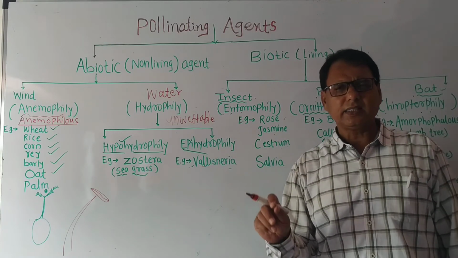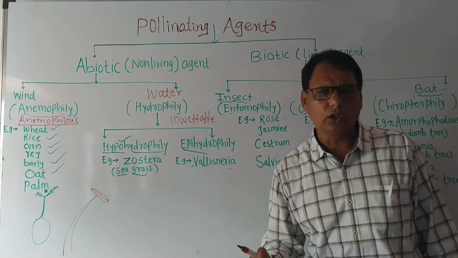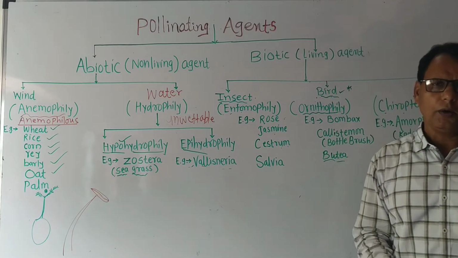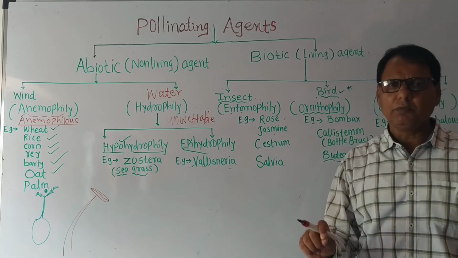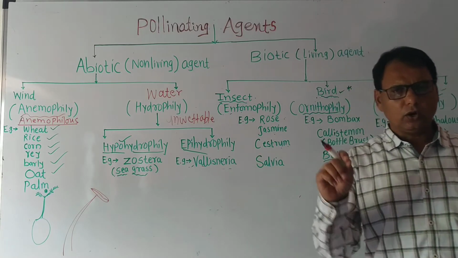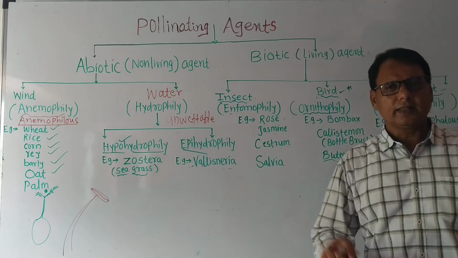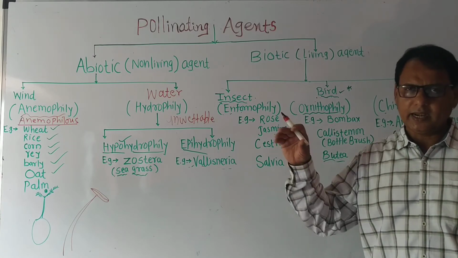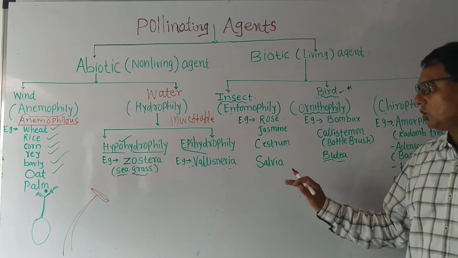Some plants are present in water. They are aquatic, but they do not show the process of hydrophily. For example, Halophila and Potamogeton are anemophilous flowers, while lotus, water lily and water hyacinth are entomophilous. Both are present in water, but they do not show the hydrophilous condition.